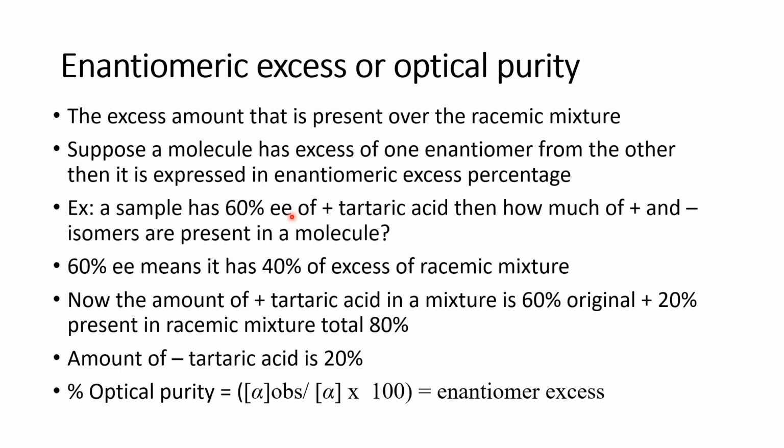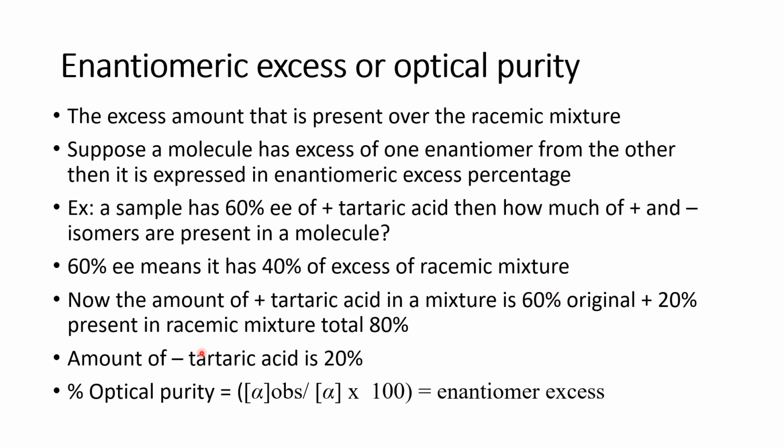That means the remaining 40% is a racemic mixture. So the racemic mixture contains 20% of plus and 20% of minus. Now, if you want to calculate how much plus tartaric acid there is, then the 60% is the original tartaric acid, that is only plus tartaric acid, and 20% is in the racemic mixture. Totally we get 80%.